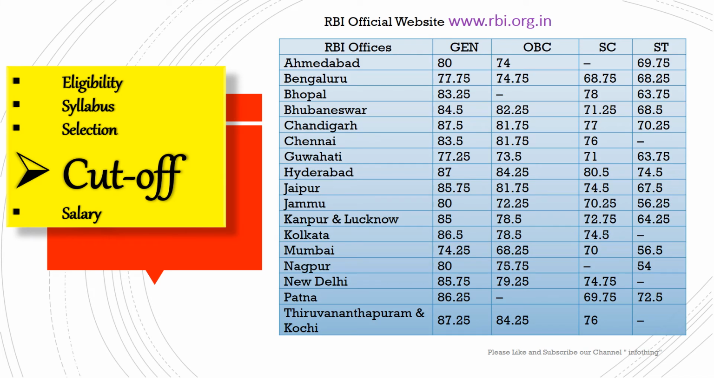Now I am giving last year's cutoff marks of this exam, state-wise and category-wise. These cutoffs give you a basic idea of the minimum number of questions that you should attempt in the exam. There are 18 RBI offices in different states in India. So just press the pause button and check your respective state's cutoff marks, and according to that make a plan to clear this exam.